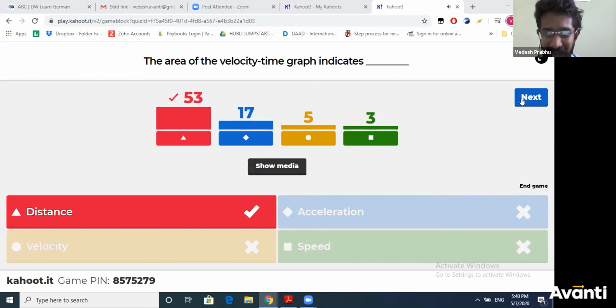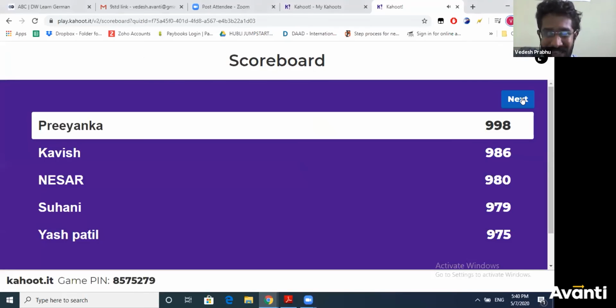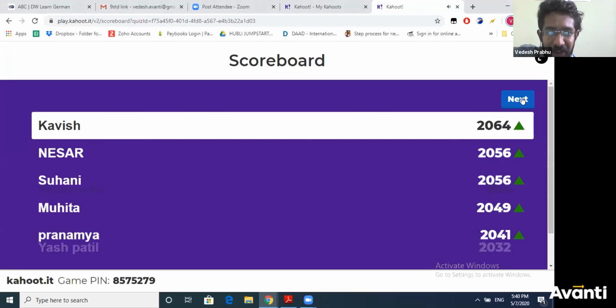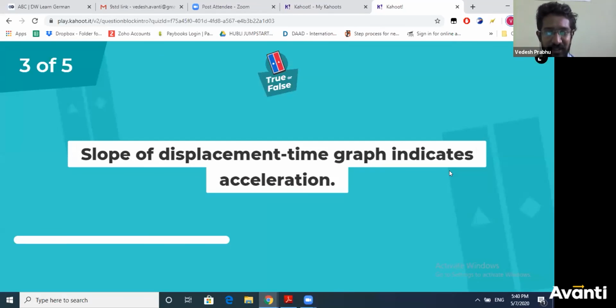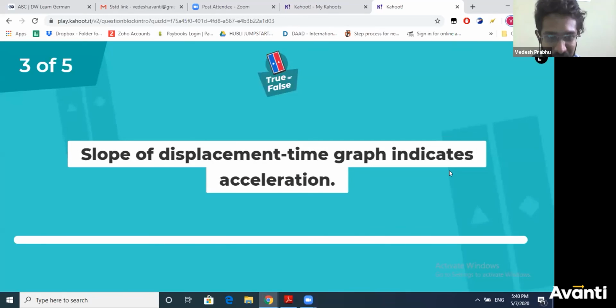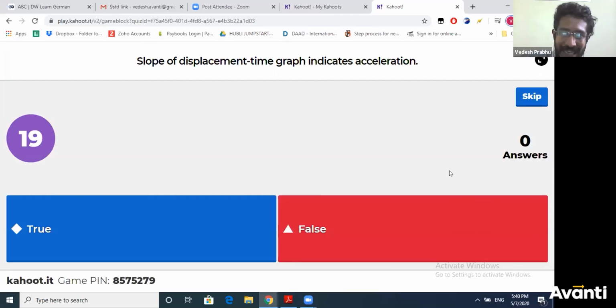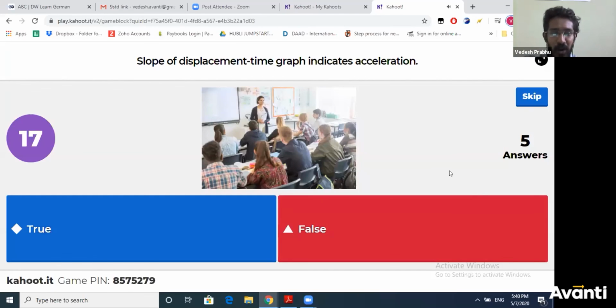Let us see who is leading after two questions. Kavish is in the first place, followed by Nesar, Suhani, Mohita, and Namya. Let us see the next question. It's a true or false question. Slope of distance time graph indicates acceleration. True or false?